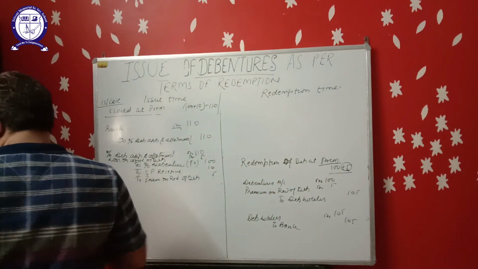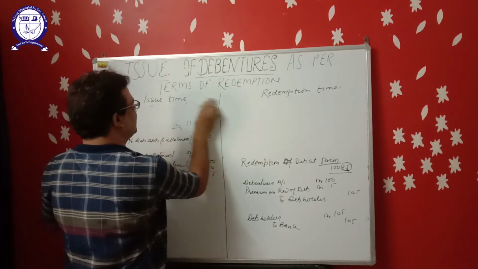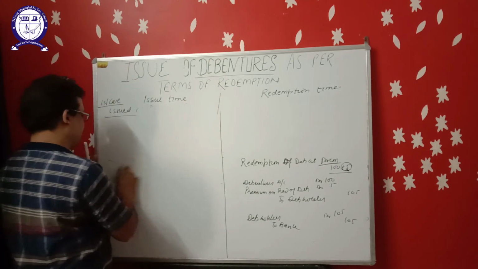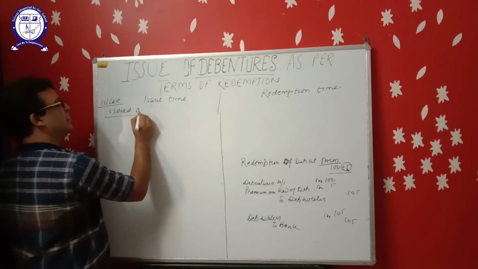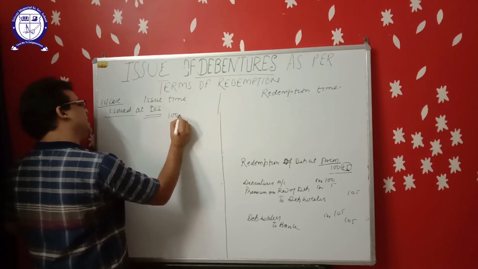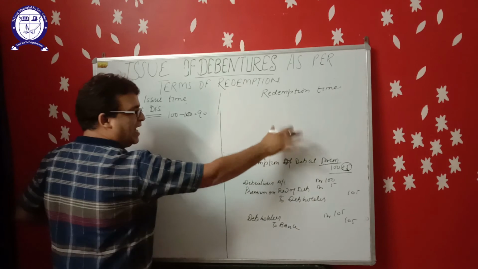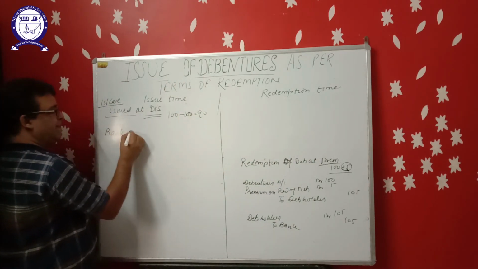Now last case, debentures issued at discount, means debentures of 100 issued for 90 but redeemable at premium. What will be the journal entry?